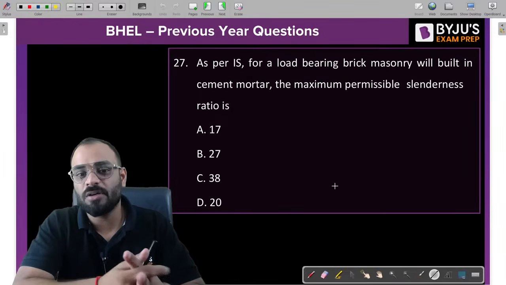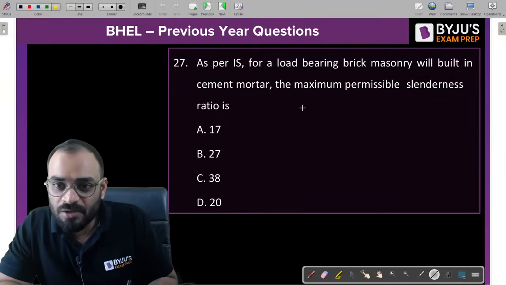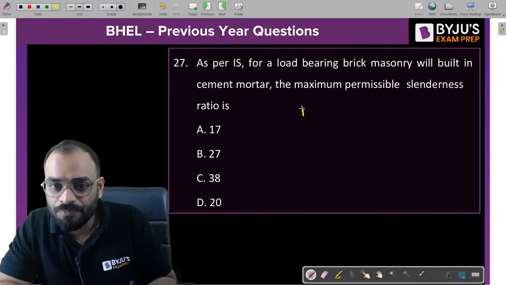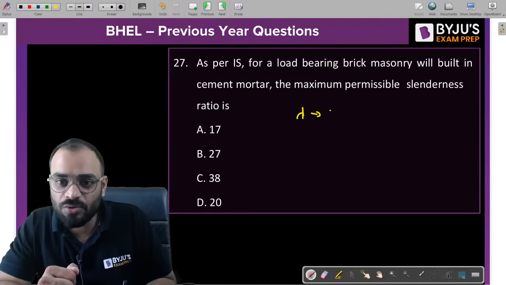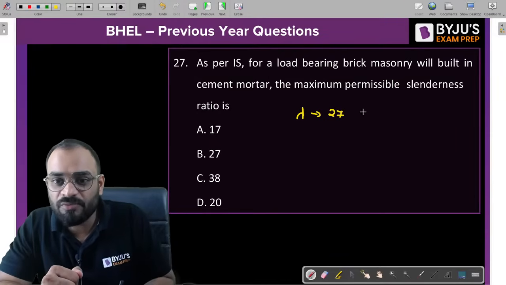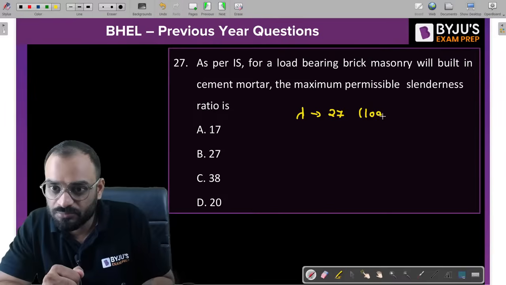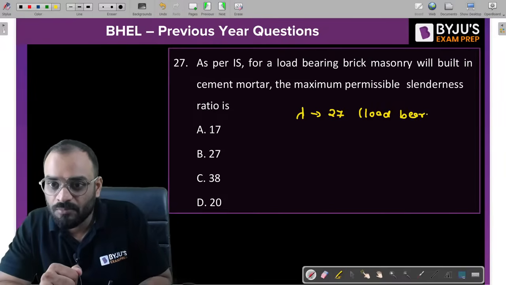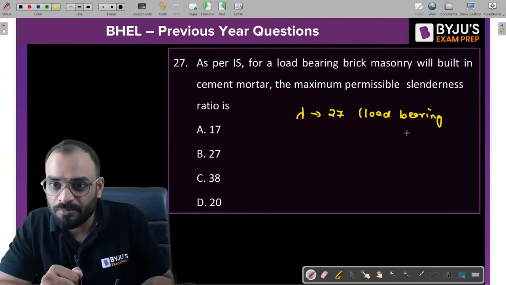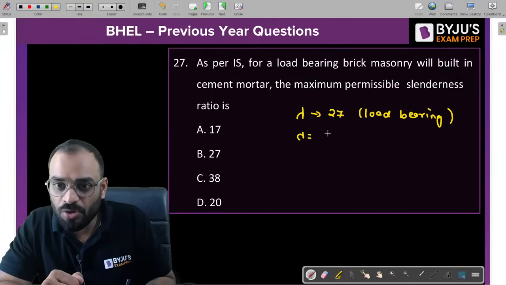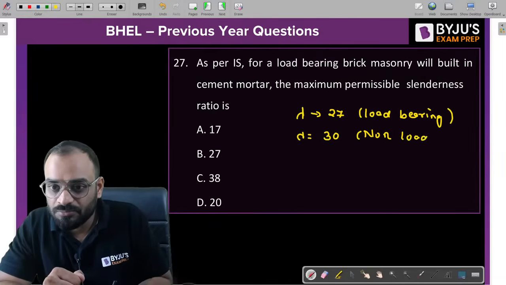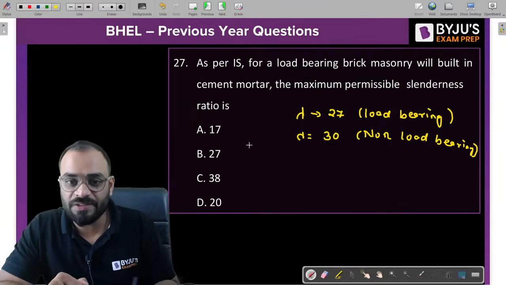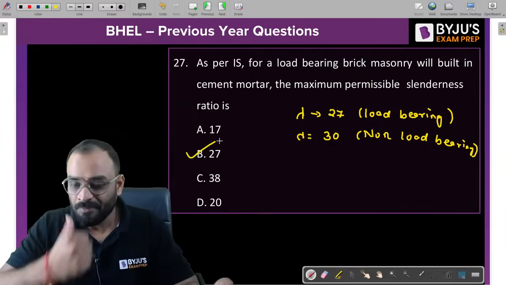Last question, which is based upon the codal provision, guys. Slenderness ratio in the case of a wall. Please remember these values. There are two types of wall: load bearing wall and non-load bearing wall. For load bearing masonry wall, this ratio is 27, and for non-load bearing it is 30. Please remember these values, they are direct values. So which one is the correct answer? It should be B.